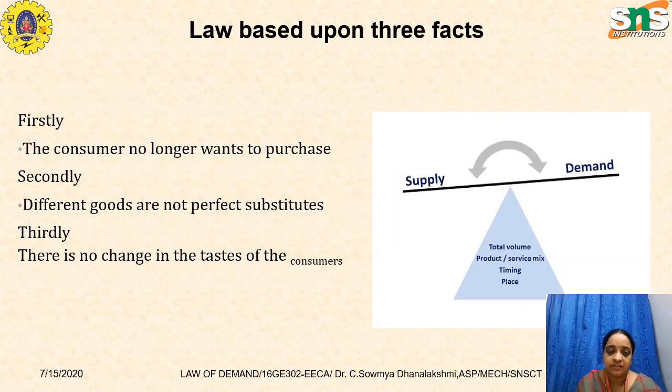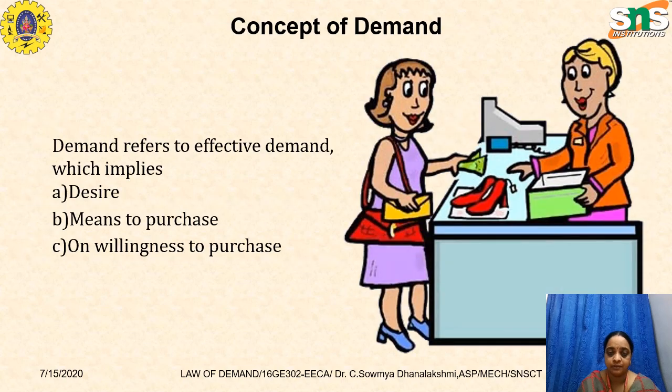The law is based upon three facts: the consumer no longer wants to purchase more, different goods are not perfect substitutes, and there is no change in the tastes of the consumers. So this is basically supply and demand, total volume, product or service mix, timing, place, and so on. So this is the concept of demand.